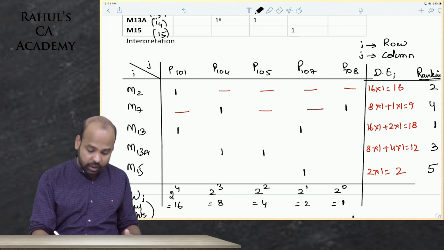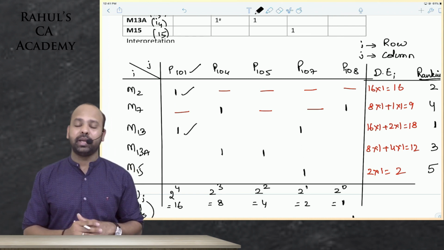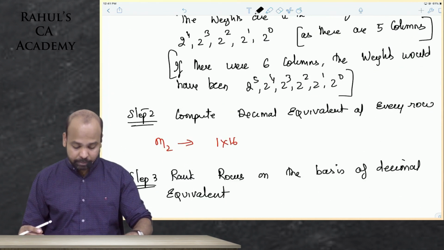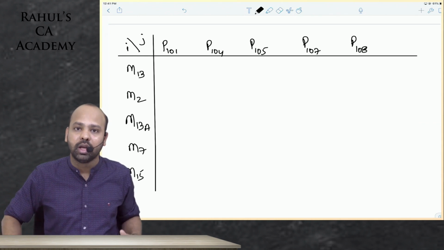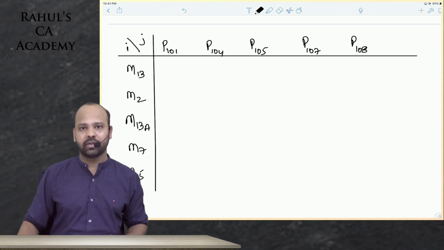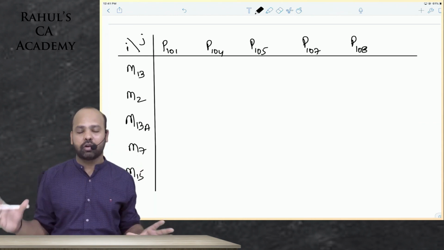We know that part 101 requires both M2 and M13. Why are M2 and M13 placed so far apart? Let us just put them together. That is why M13 and M2 are coming together. I hope you're trying to get the logic behind this. We will keep repeating this process till we find that perfect combination.